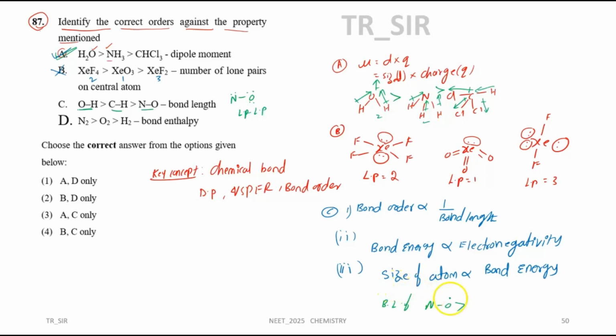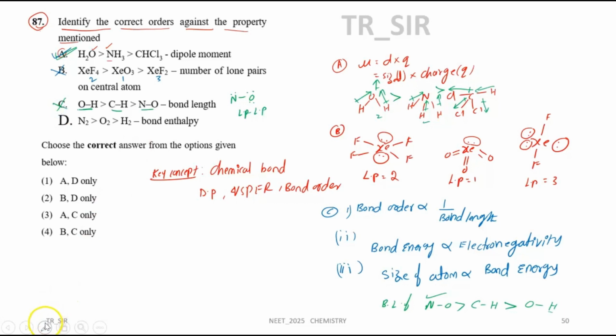Then after that, carbon to hydrogen. Why carbon to hydrogen? The electronegativity difference between carbon and hydrogen is not that much, so there is not much attraction, hence less bond length. Then last, oxygen to hydrogen. Here oxygen is more electronegative, so it has more attraction towards the hydrogen. So the bond length order has to be like this, and what they have given here is the wrong statement.